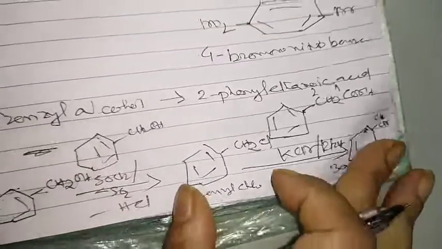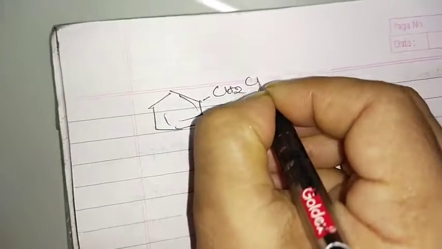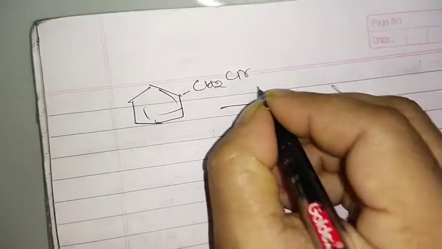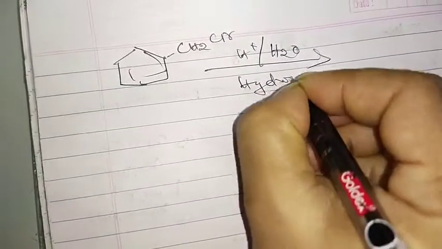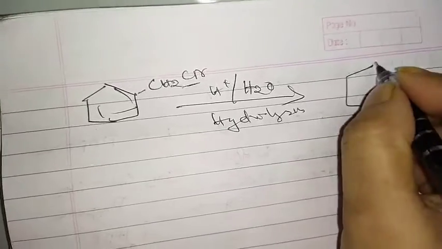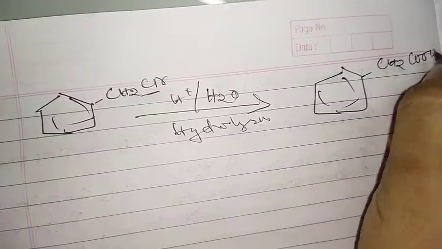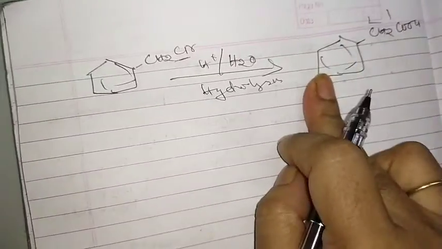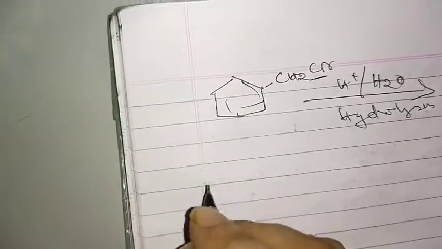Bas, after this the next one is the easy one. Benzyl cyanide is converted by the hydrolysis process. So now benzyl cyanide CH2CN, with H plus and H2O, that is called hydrolysis. Now this cyanide will be converted into acid. CH2COOH, 1 2. So 2 position में phenyl and ethanoic acid. Over now. Next one. Next is which one here?